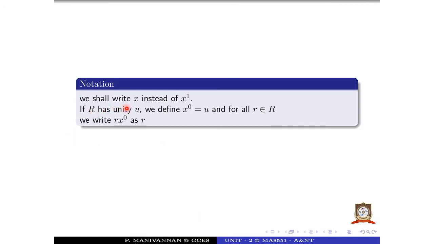Notation: we shall write x instead of x power 1. If R has unity, we define x not equal to u, or in some books we write this multiplicative identity as 1. It is no problem. For all r belongs to R, we write r x not equal to r.